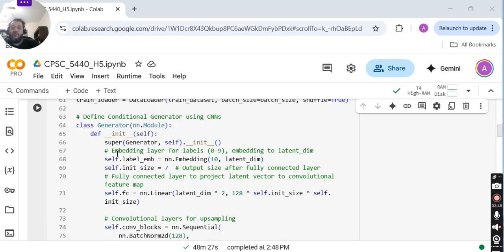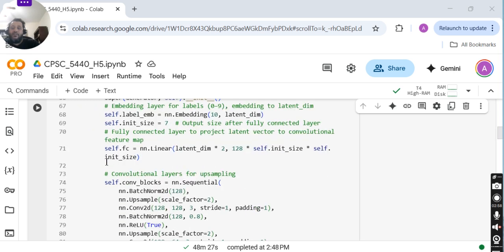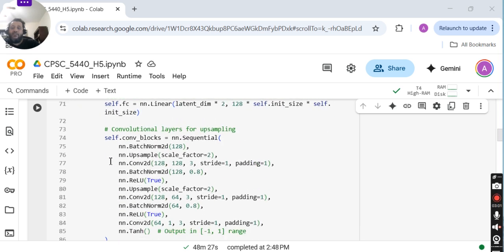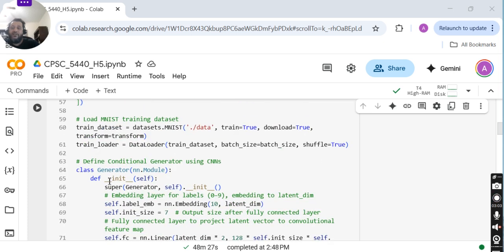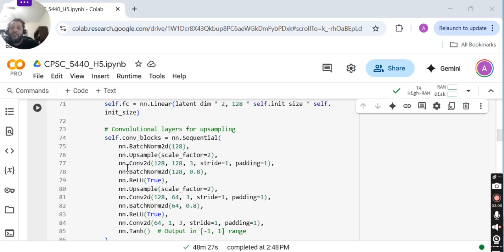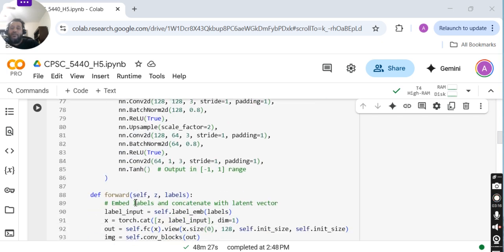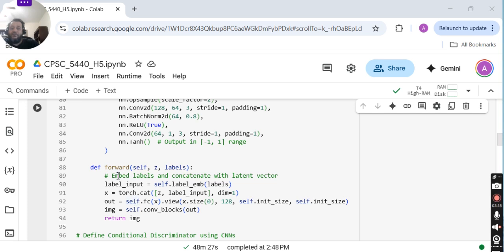From this point onwards, there's a generator class, and in the generator class we are using the BatchNorm, Upsample, Conv2d, BatchNorm2d, ReLU and Upsample APIs. And this is the forward function that is calling these different APIs.